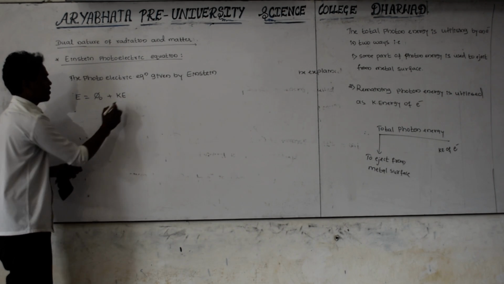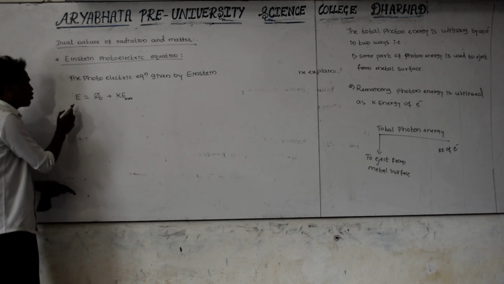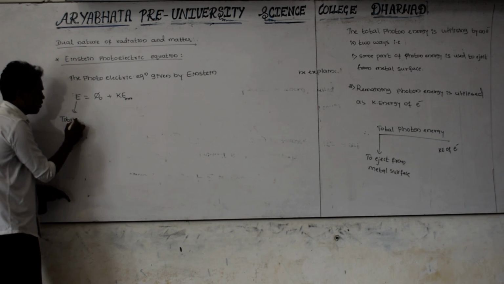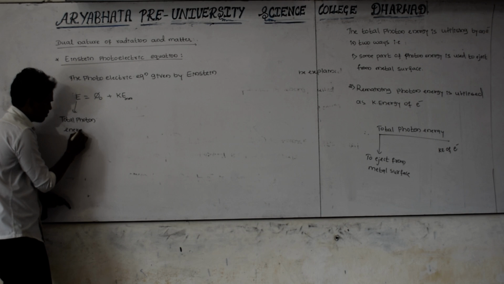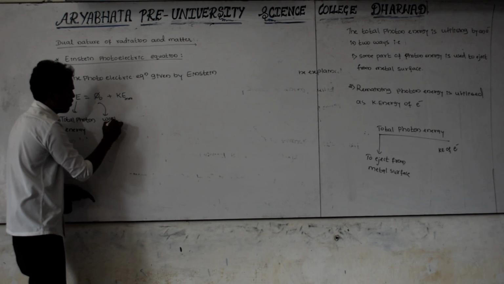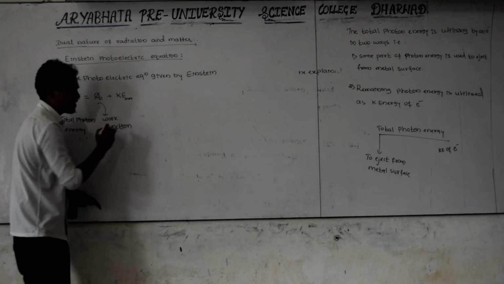Here Ke is the maximum kinetic energy of the electron, E is the total energy of the photon, that is the photon energy, and phi naught is the work function of the metal.